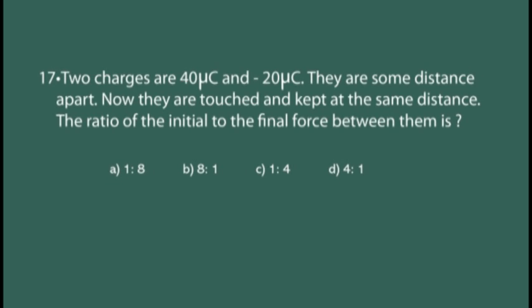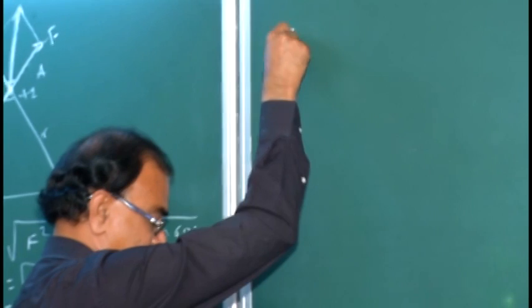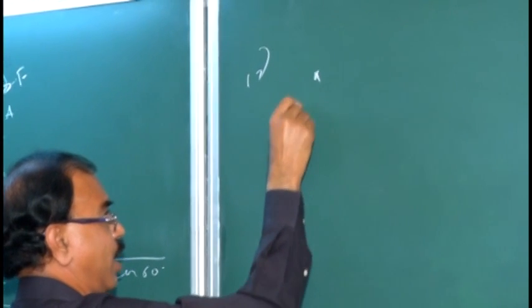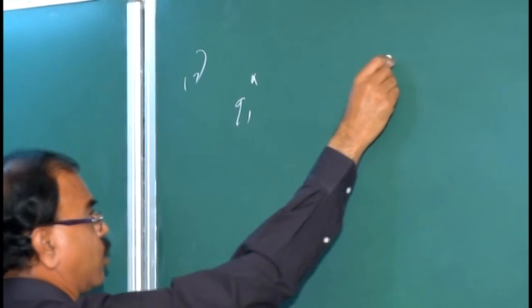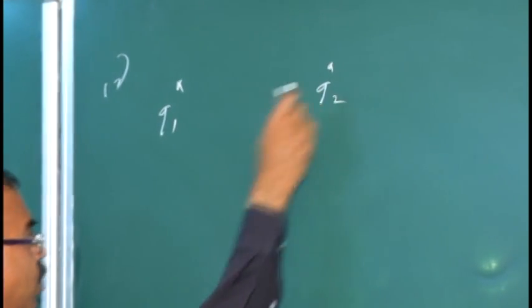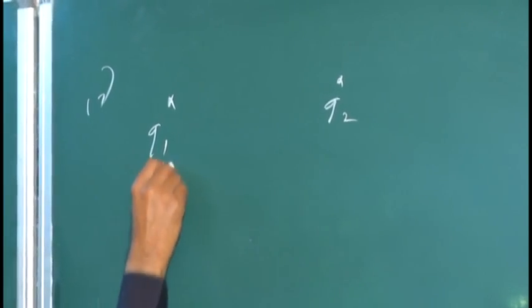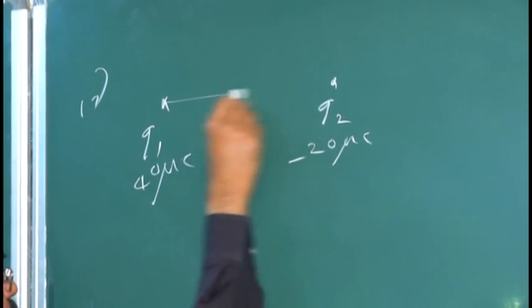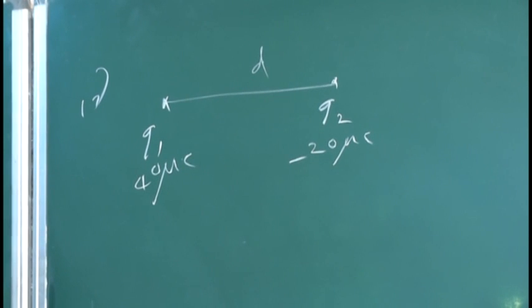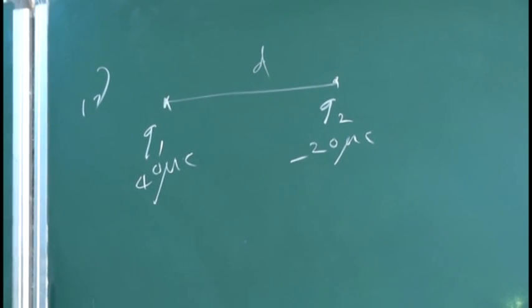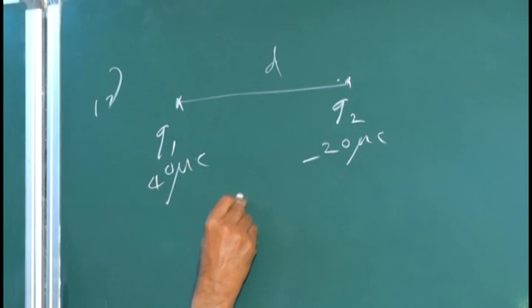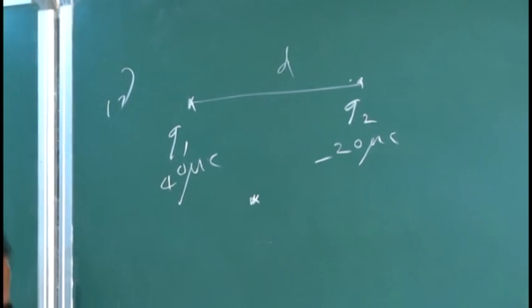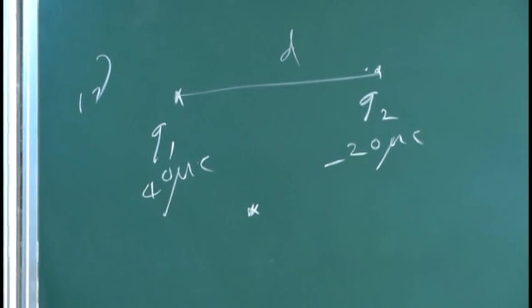So in this problem 17, let this one be the charge Q1, let this one be the charge Q2. This charge is 40 microcoulomb and this charge is minus 20 microcoulomb. They are placed at some distance apart, let it be D. Now the two charges are touched together. What will happen?